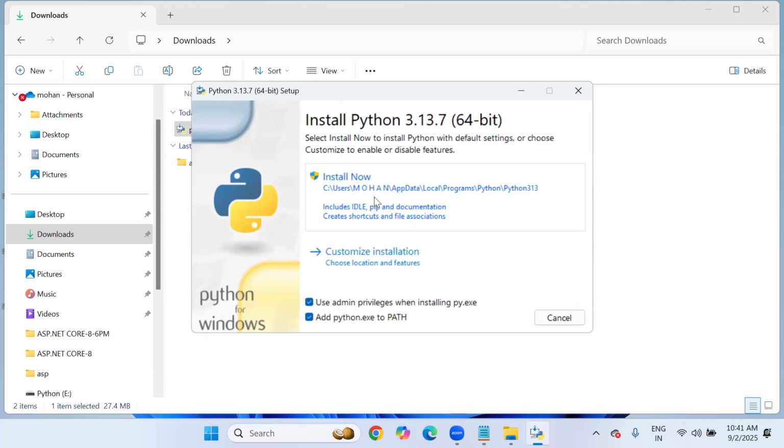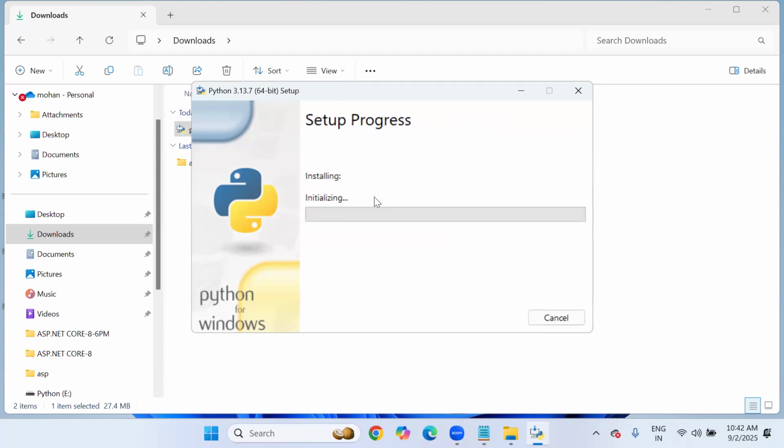So remember, sir, this Python software is lightweight, and no special software configurations or hardware requirements are needed in your computer. Whatever laptop or device you are using, it will work fine. Click on install now, and it will ask, do you want to allow this app to make changes? Please say yes only. As I said, it is lightweight software. Within less than 1 minute, your software will be ready.